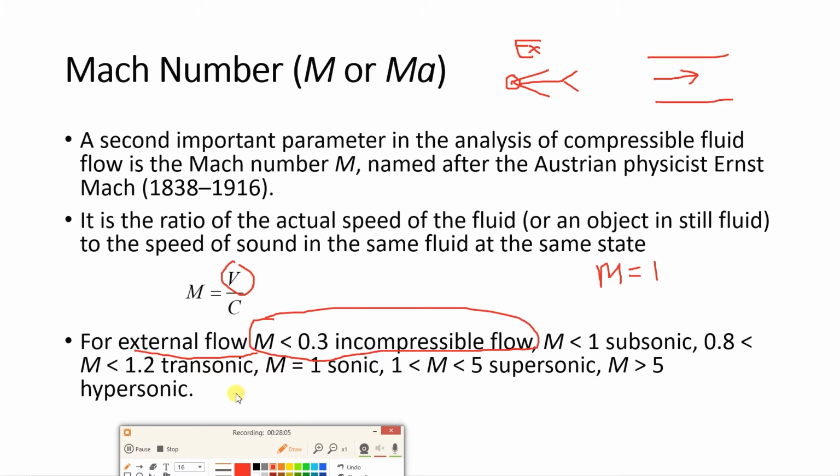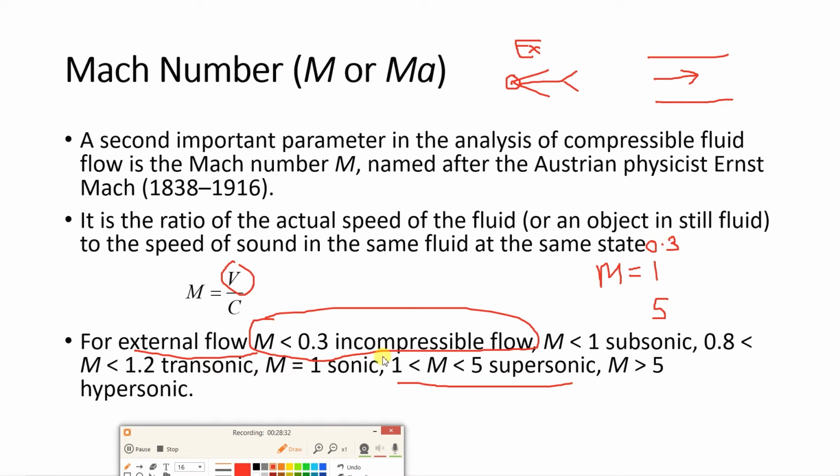Now when the Mach number is greater than 1 but less than 5, that is known as supersonic flow. So we have these values now. Let me write down the values. Suppose Mach number is 0.3, then Mach number is 1, then next Mach number is 5. When the Mach number is less than 0.3, we consider the flow as incompressible flow.